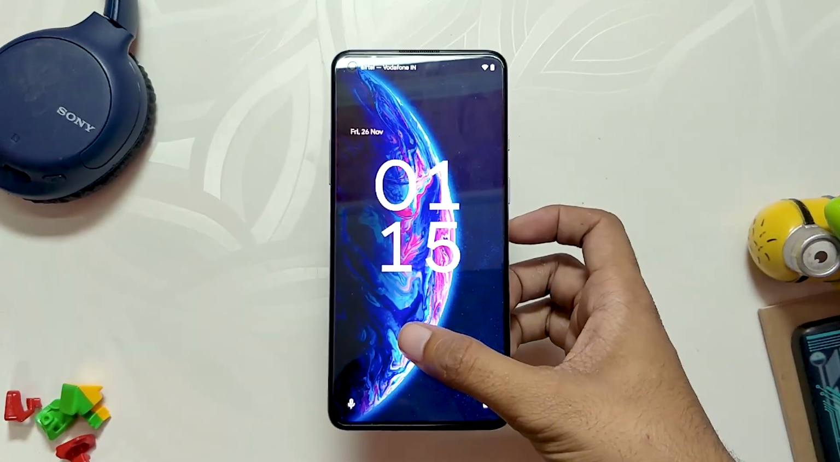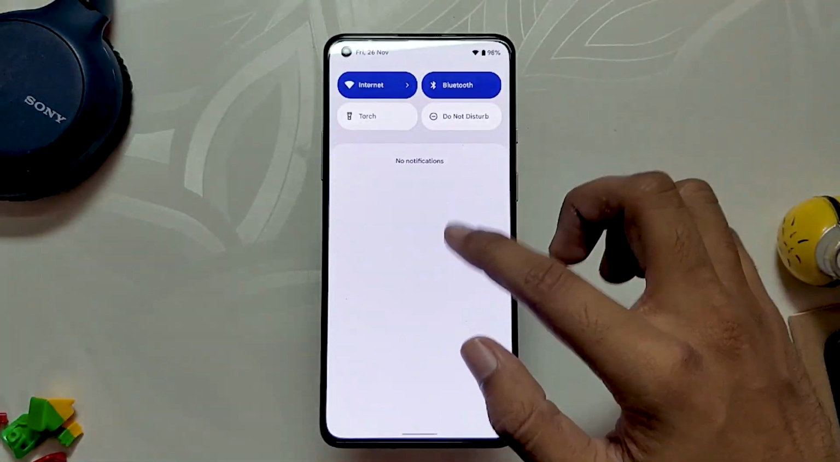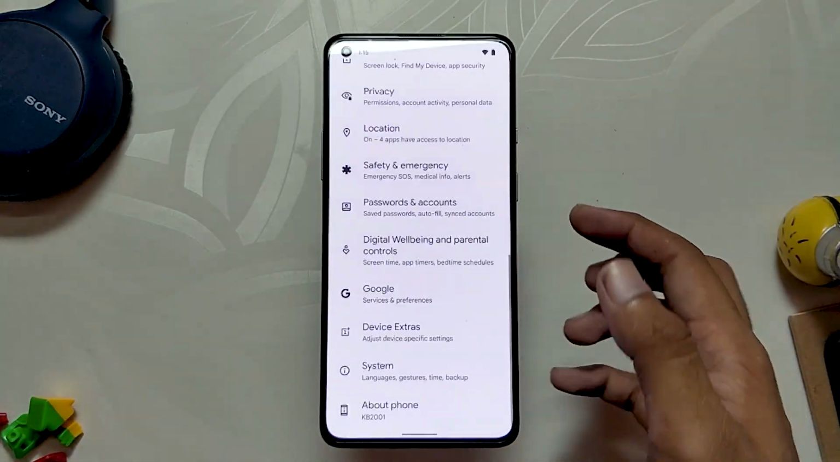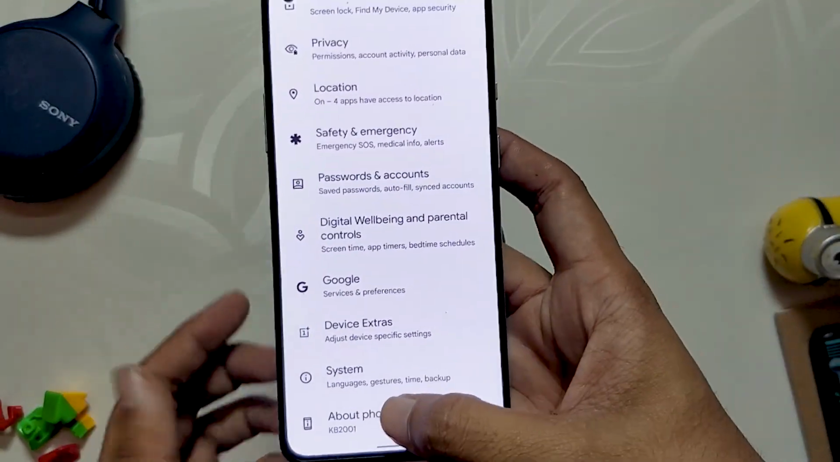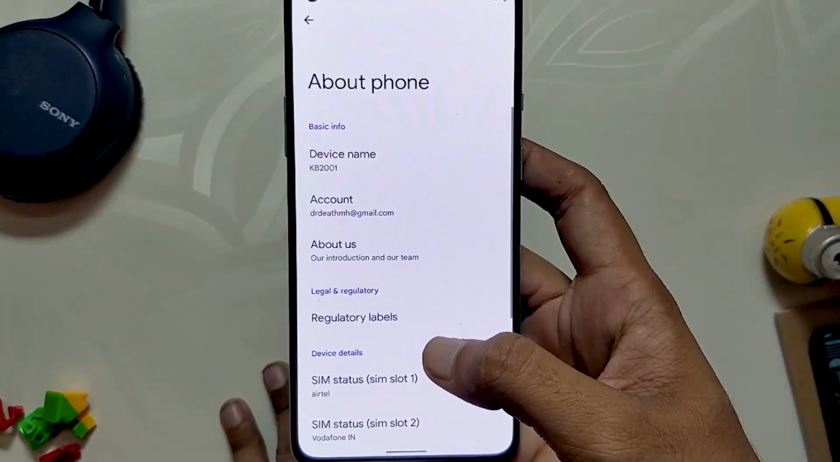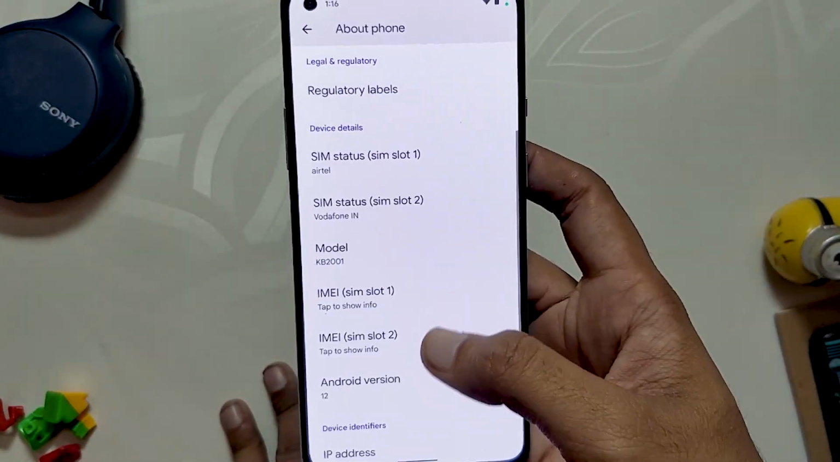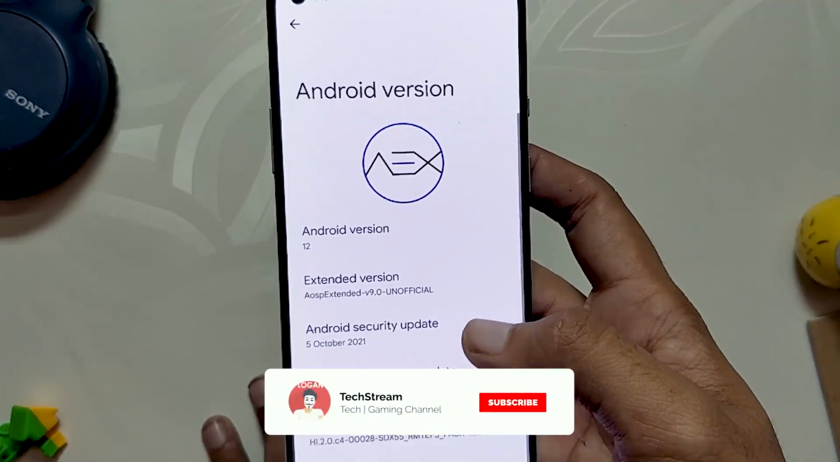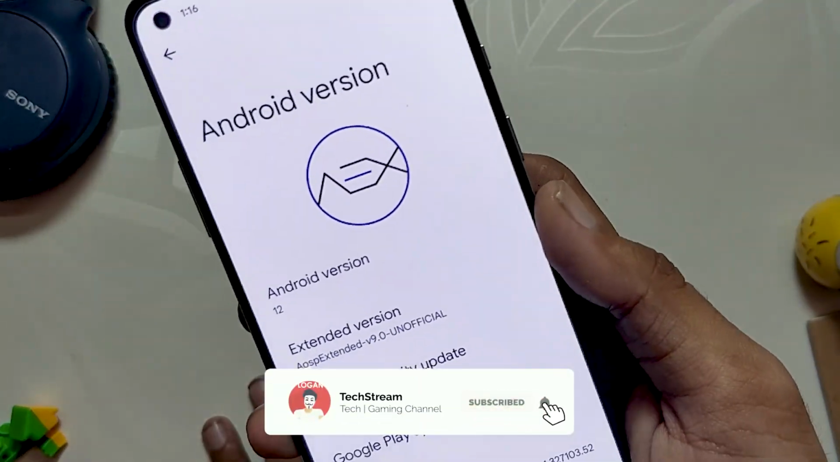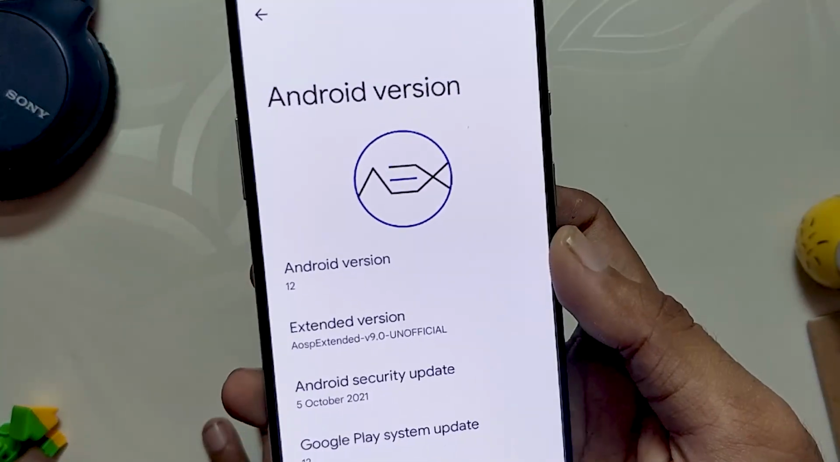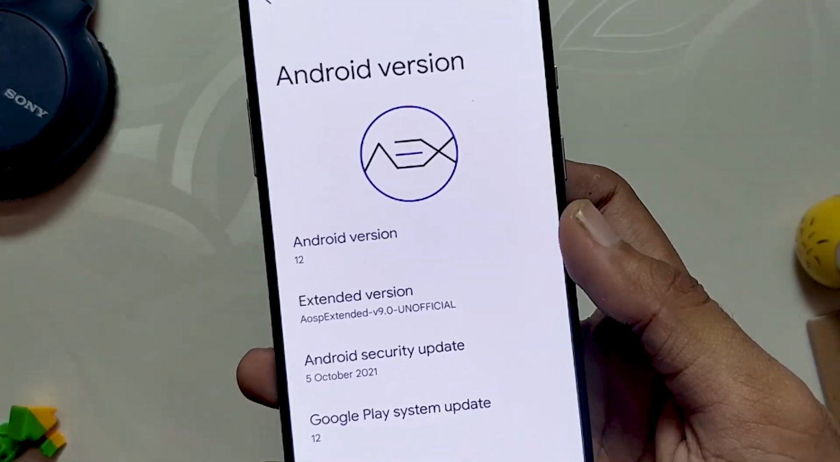Since the release of Android 12, many Android 12 custom ROMs have started to roll out. As you can see, I have installed one such custom ROM, AOSP Extended, on my OnePlus 8T. If we go to the about section, you can see that the Android version is 12 and AOSP Extended version 9 unofficial build.